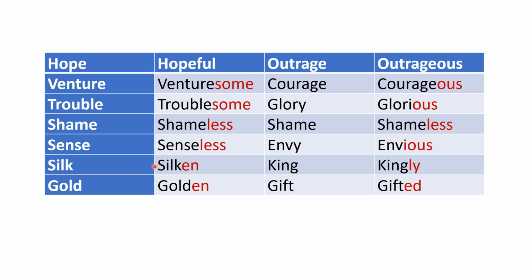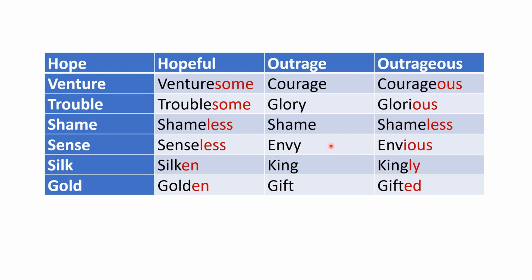Silk, silken. Okay? En is added, then it becomes an adjective. Gold, golden. For example, you may say golden era. Okay, so we are qualifying that period, era. It's a golden era. Okay, courage becomes the adjective courageous. Courage, courageous. Glory, glorious. Okay, it becomes an adjective. Shame, shameless. Same thing. Less is added to that.